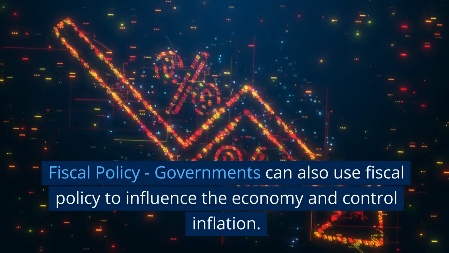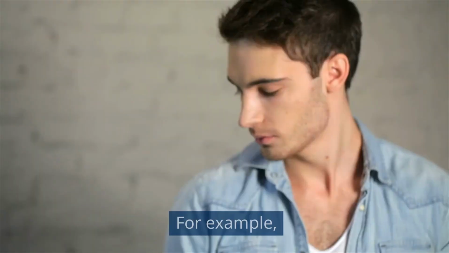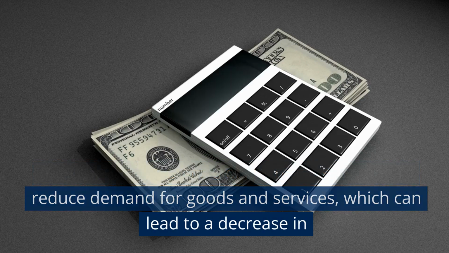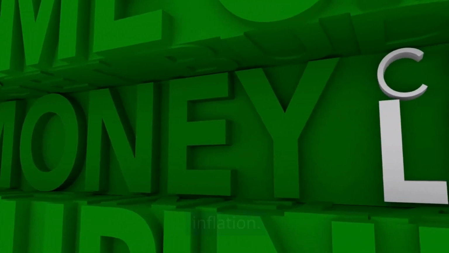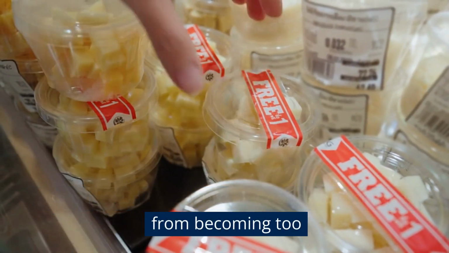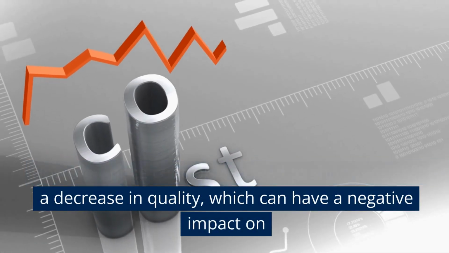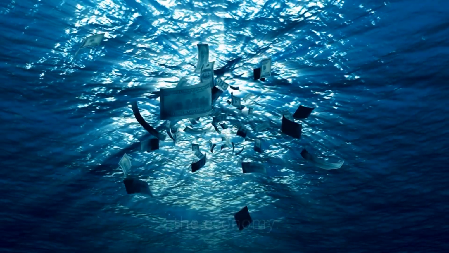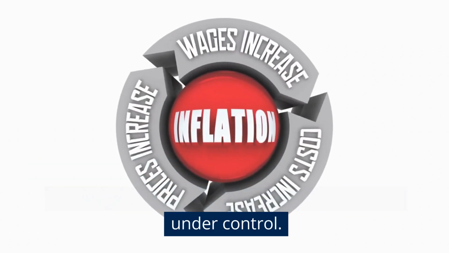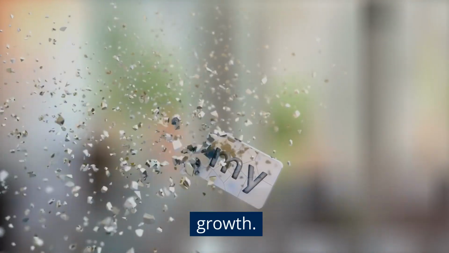2. Fiscal policy. Governments can also use fiscal policy to influence the economy and control inflation. For example, they can increase taxes or decrease spending to reduce demand for goods and services, which can lead to a decrease in inflation. 3. Price controls. Some governments may choose to use price controls to prevent goods and services from becoming too expensive. However, price controls can lead to shortages and a decrease in quality, which can have a negative impact on the economy. 4. Wage and price controls. Governments may also use wage and price controls to keep inflation under control. However, this approach can lead to a decrease in employment rates and a decrease in economic growth.